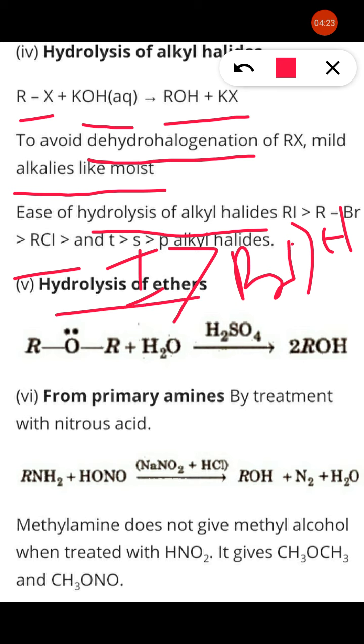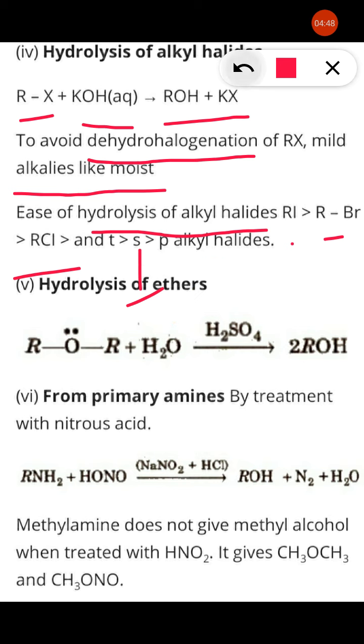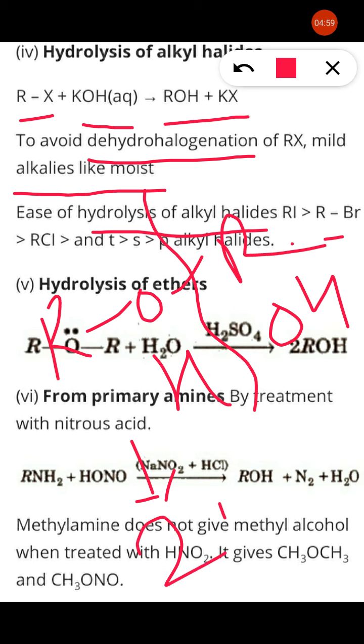Now similarly, hydrolysis of ether. In case of hydrolysis of ether, that is ROR, when it reacts with water in the presence of sulfuric acid, there is a formation of alcohol, right? ROR, bond cleavage takes place in such a way that there is a formation of simply alcohol. See here, that is ROR. And here hydrolysis, here I am writing H, here OH. There is a formation of two molecules of alcohol. That is the preparation of